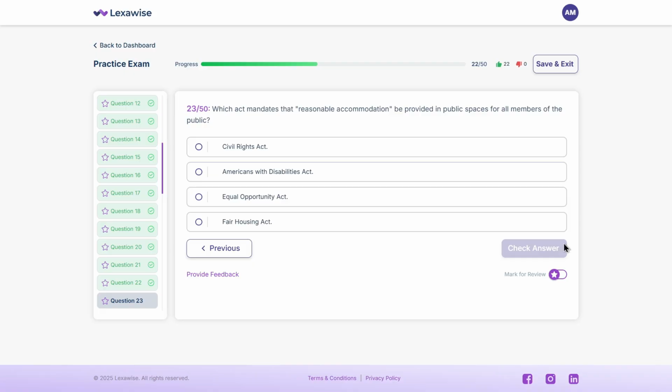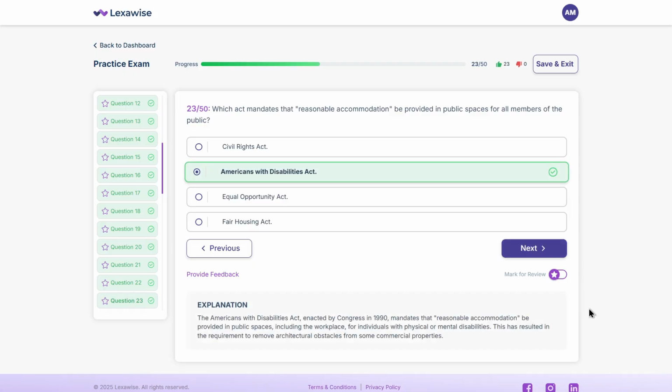The correct answer is B. Americans with Disabilities Act. Passed in 1990, the ADA mandates that businesses and public spaces must remove physical barriers and provide equal access for people with disabilities.